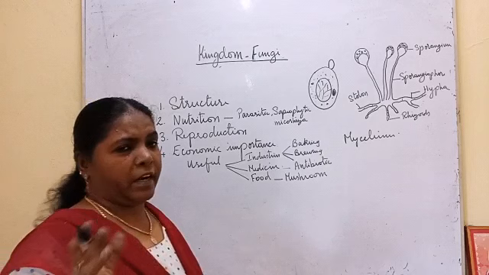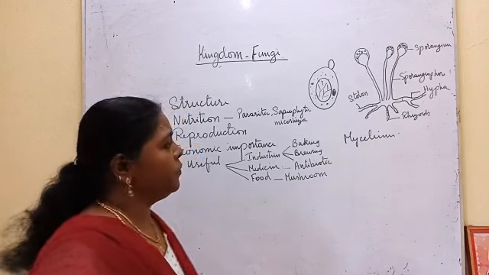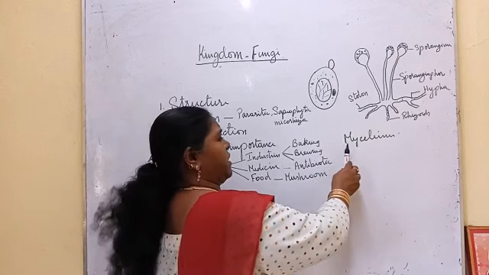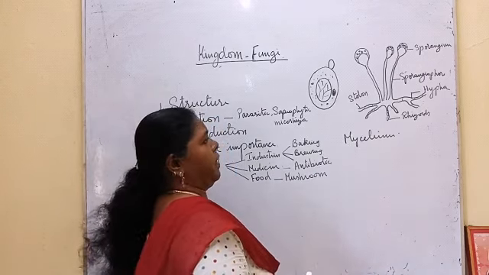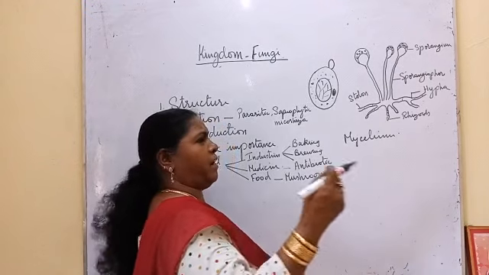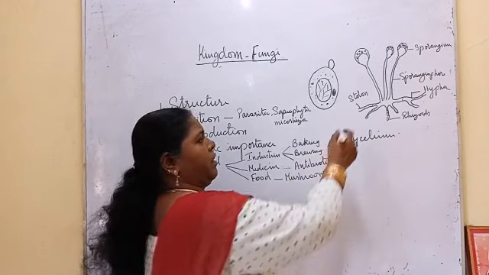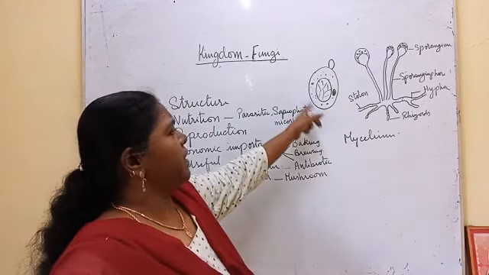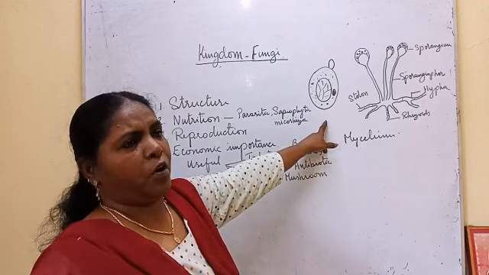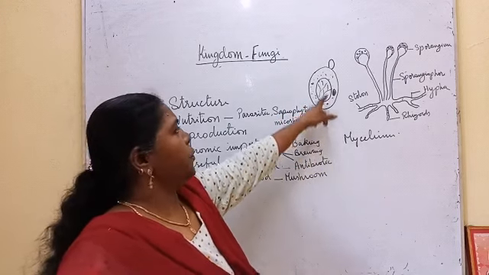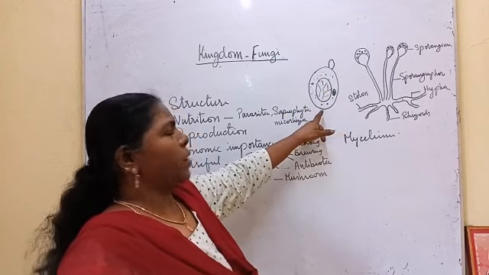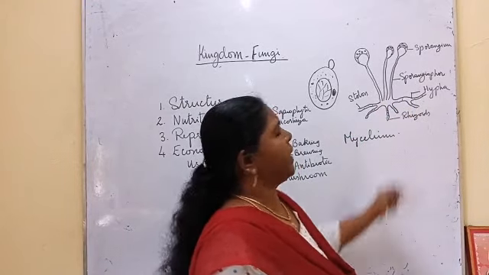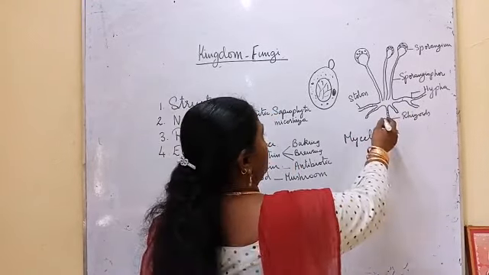All that you will study in higher classes. I am just mentioning it while we are discussing the structure. So the plant body is called mycelium. It is made up of a number of hyphae, and hypha is a thin hair-like cylindrical structure with septate cross walls or without cross walls. Then, yeast is the example for unicellular fungi. It reproduces by budding, and here there is only one cell. Here a number of cells form the hypha, so it is the example for multicellular.